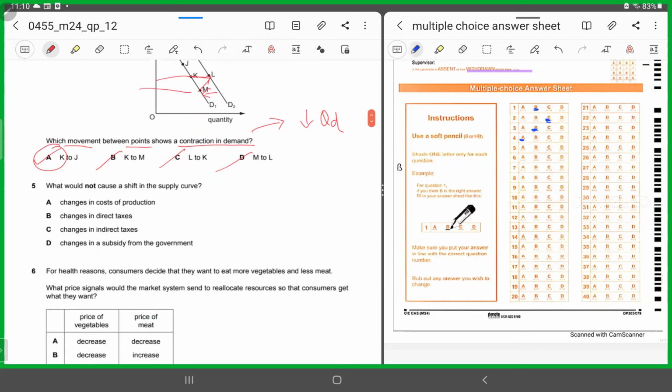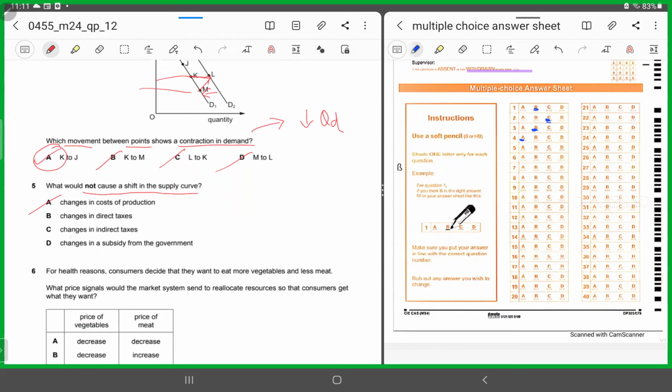Number 5 says, what would not cause a shift in the supply curve? So this means there are 3 options that would cause a shift in the supply curve. There would be only one answer out of these 4 options which would not cause a shift in the supply curve. Changes in cost of production. Changes in cost of production would cause a change in supply curve. So you will chop A.